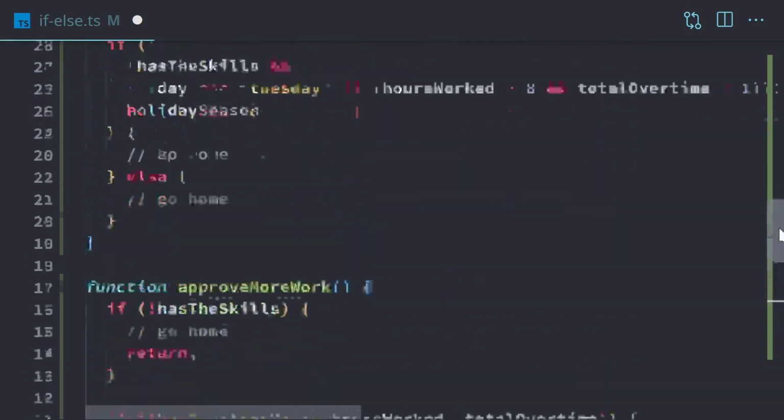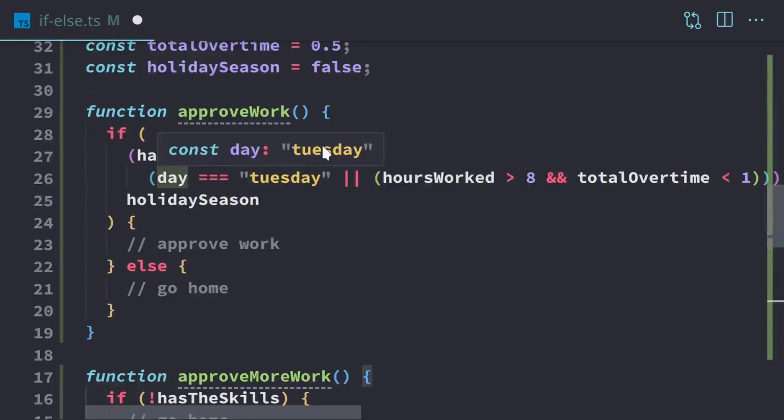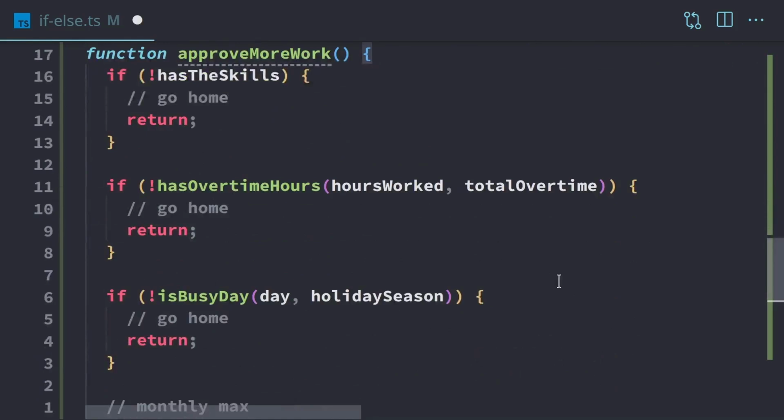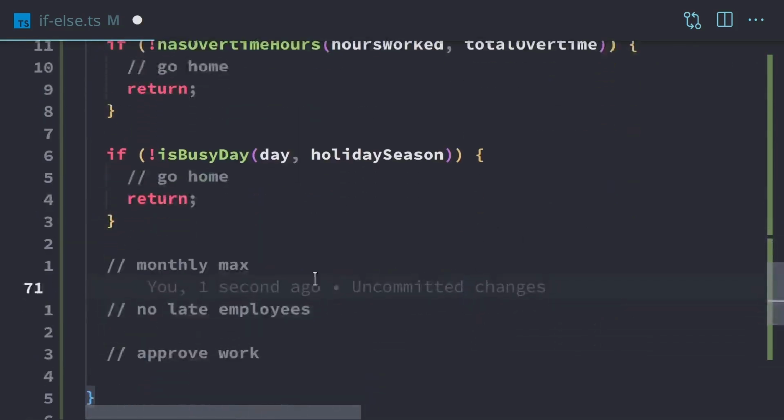And so this is just one way that we can simplify Boolean expressions and make our code a lot more readable using them. So we definitely avoid doing this. This is bad. So we don't want to do this one. Let's see, that's green, we want red. We don't want to do that one. And instead, we want to do this right here, where we make everything nice and easy to read. It flows really well, and it's really easy to modify later. And that'll do it for this video. I'll see you in the next one.